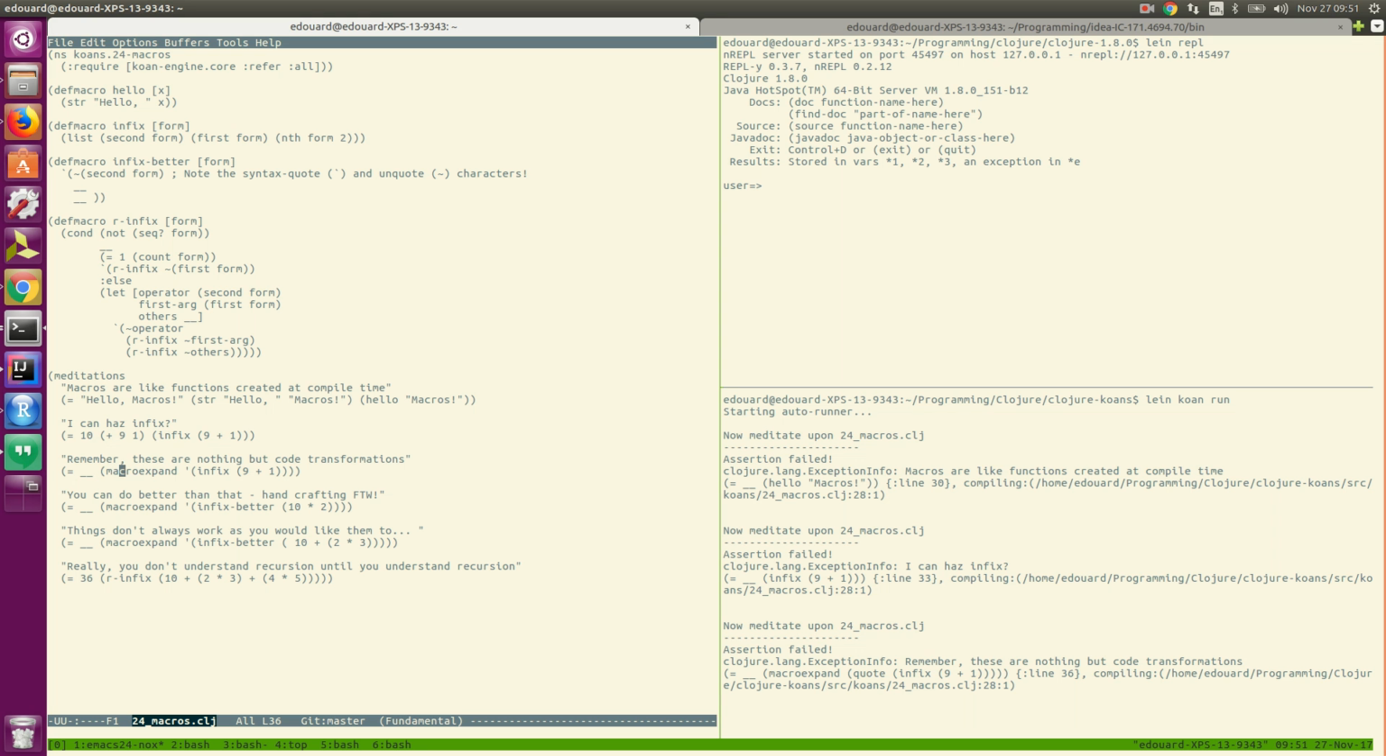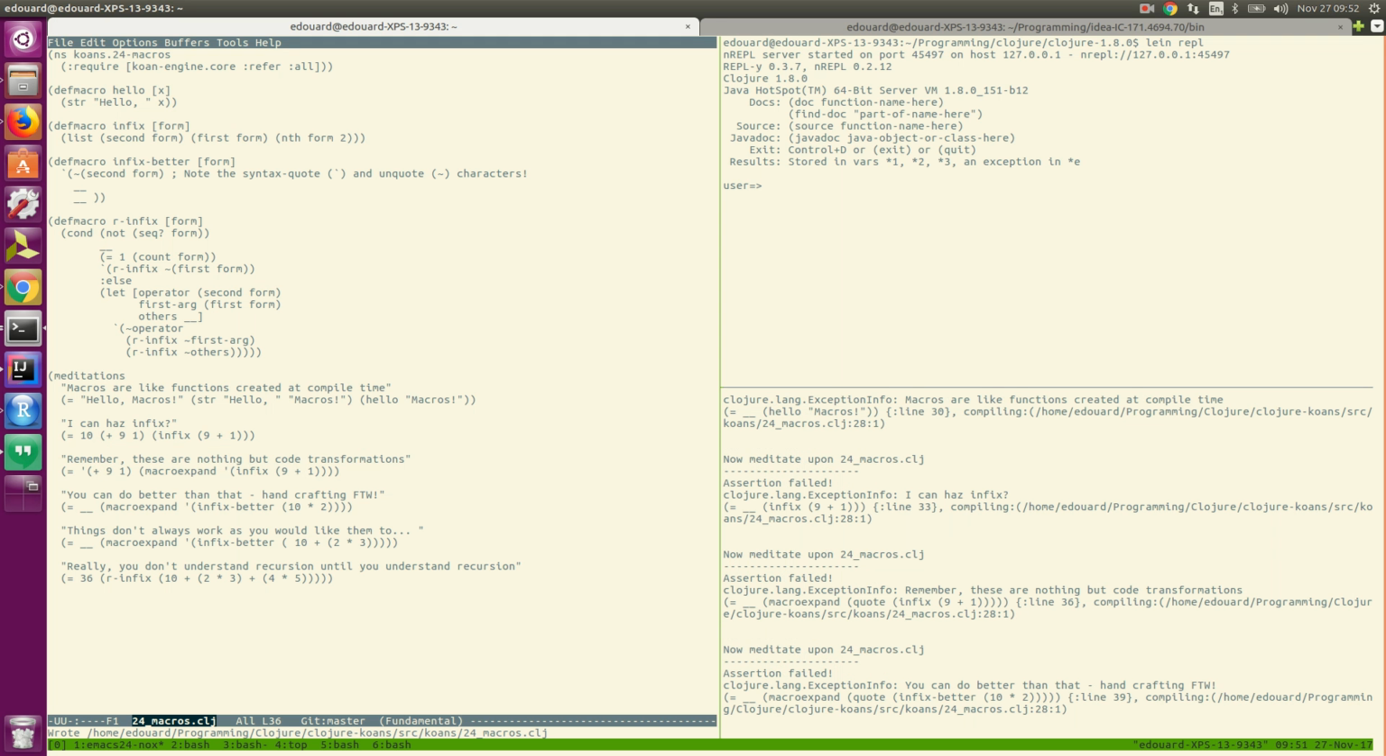Here there's a bit of syntax. There's a function here called macro expand. I found out what that does, in that it will perform the macro substitution, but if you add this quote here, it will not evaluate the substitution. So you can check to see what the macro is actually doing, and this will just be replaced. So infix 9 plus 1 will be replaced by this expression here. Yes.